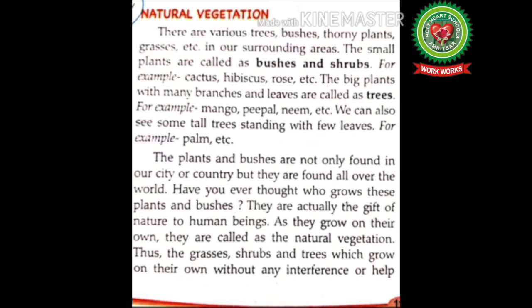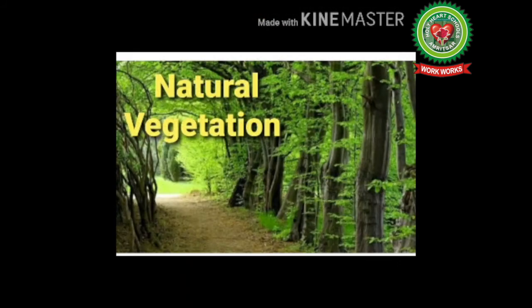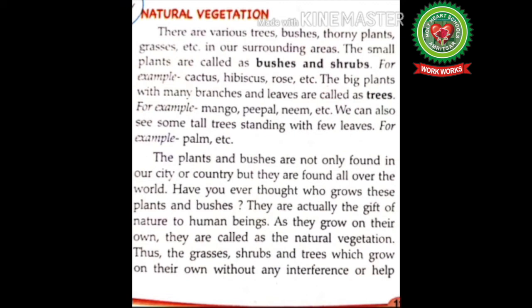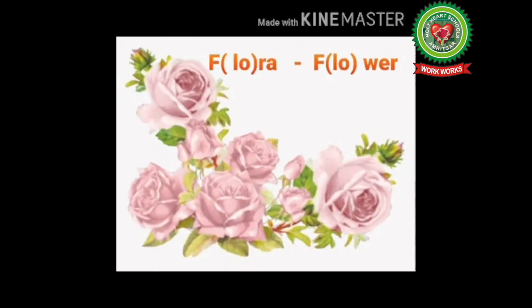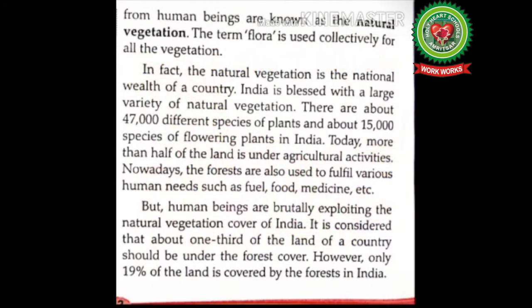Have you ever thought who grows these plants and bushes? They are actually the gift of nature to human beings. As they grow on their own, they are called as natural vegetation. Thus, the grasses, shrubs, and trees which grow on their own without any human interference or help from human beings are known as natural vegetation. The term flora is used collectively for all the vegetation. In fact, the natural vegetation is the national wealth of the country. India is blessed with a large variety of natural vegetation.